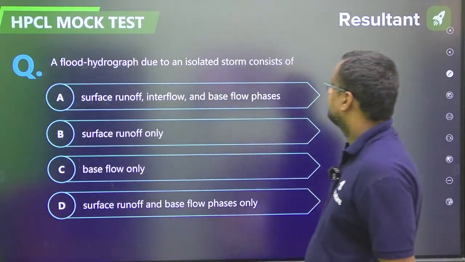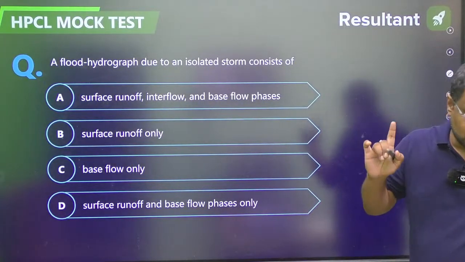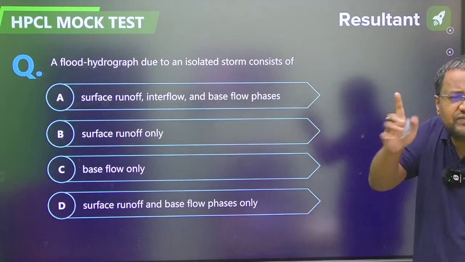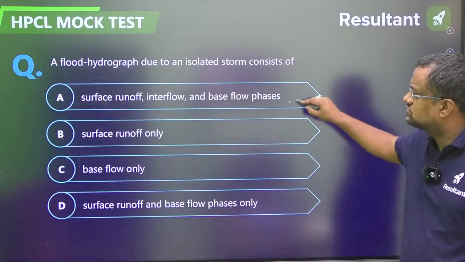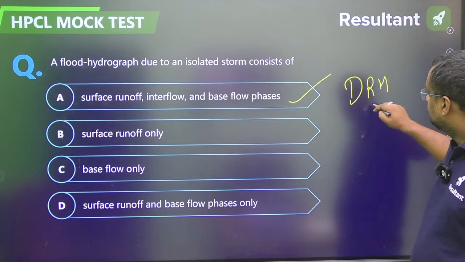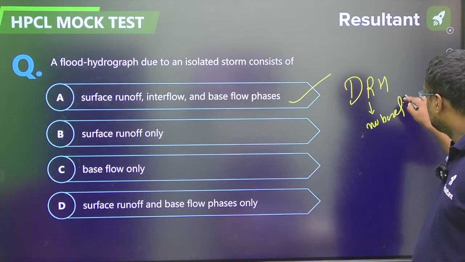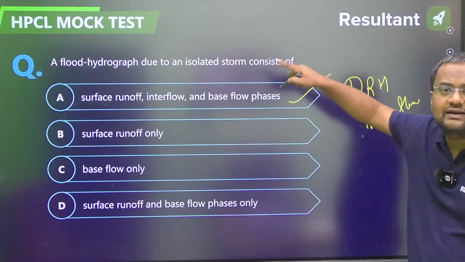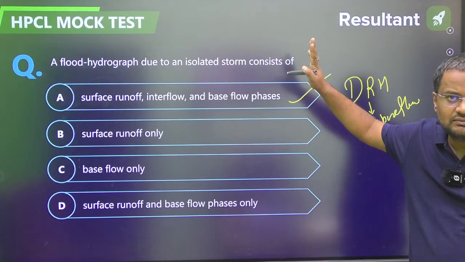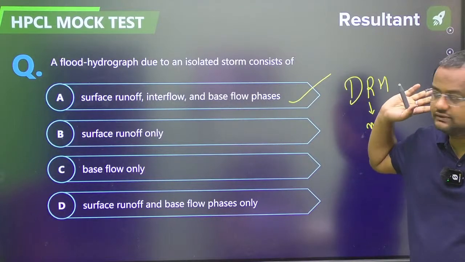Okay. A flood hydrograph, guys, consists of everything: interflow, base flow, surface runoff, anything. Suppose if there is a direct runoff hydrograph, then in here there is no base flow. All the water which is going down is not considered here, but in a flood hydrograph everything is considered: base flow, interflow, direct runoff, surface runoff, everything, guys.